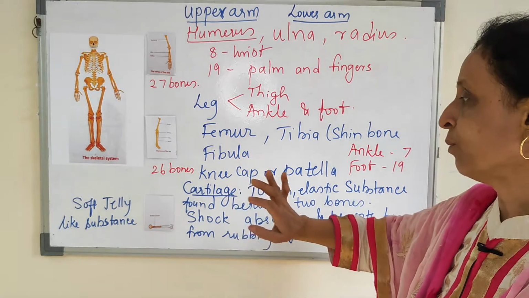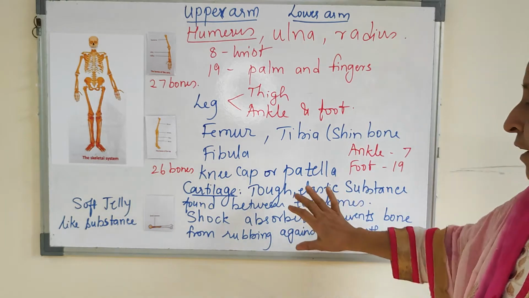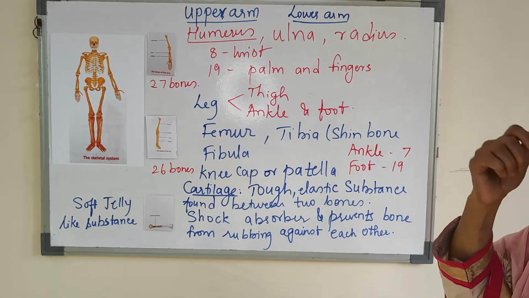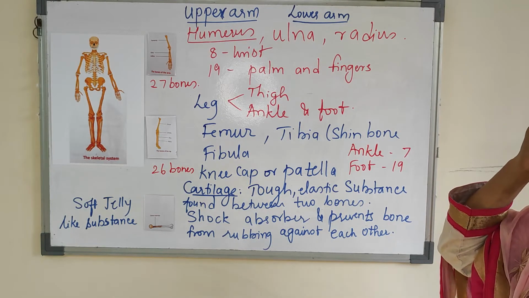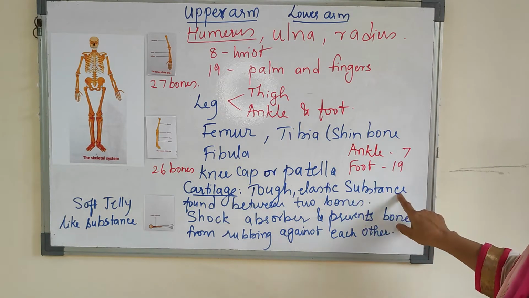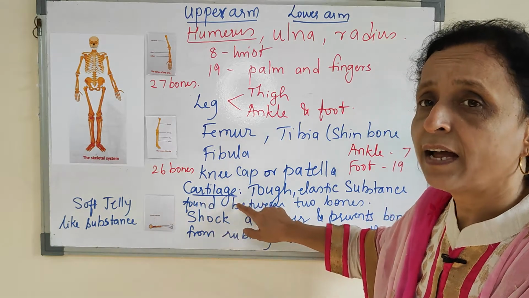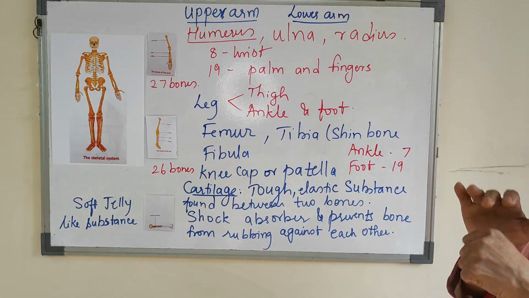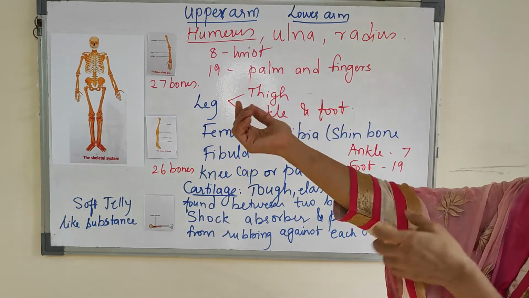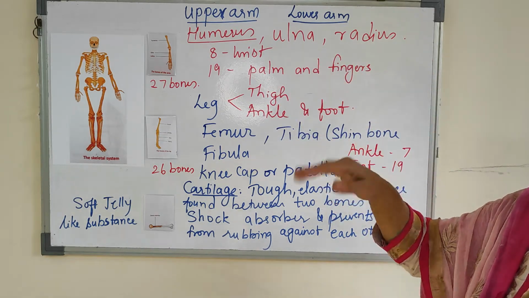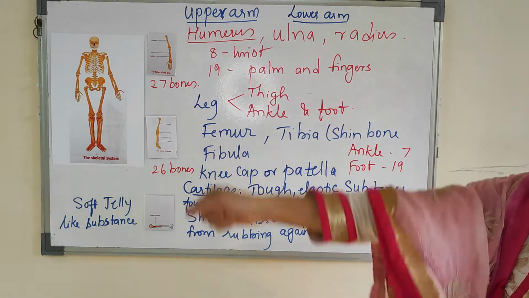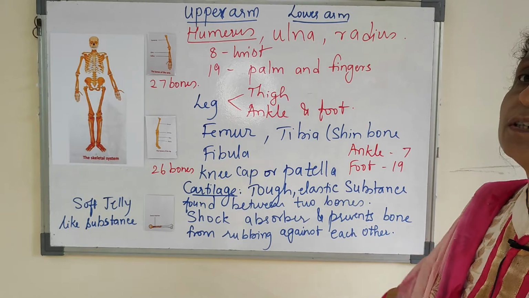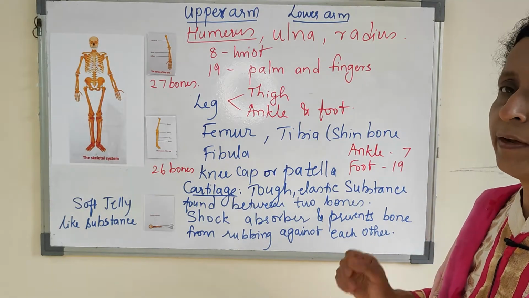It's a soft bone, but it is tough, elastic substance. You can stretch and pull your ears because it is elastic, and it is present between the two bones. So they are attached, and I can move my hand like this. It is because the bones are attached to each other by cartilage.